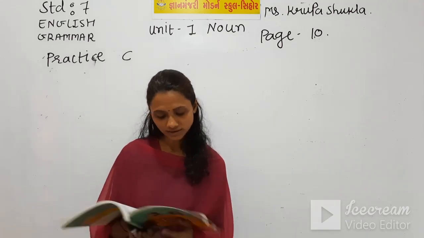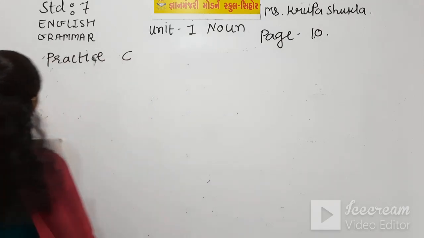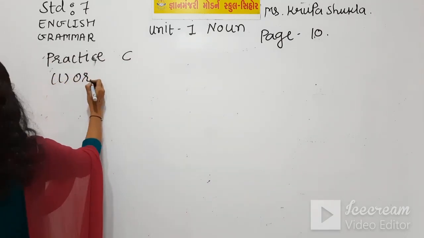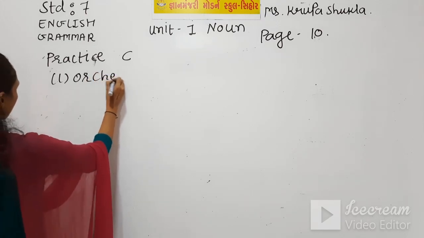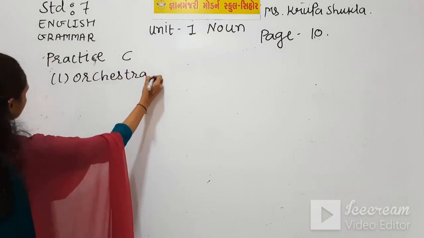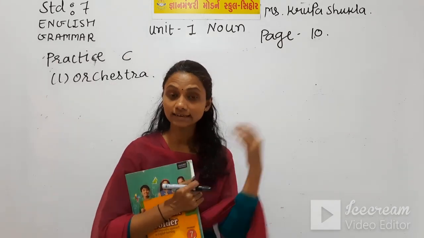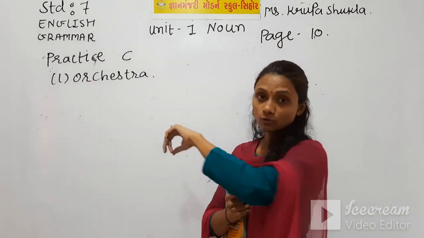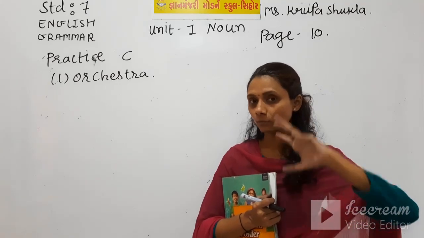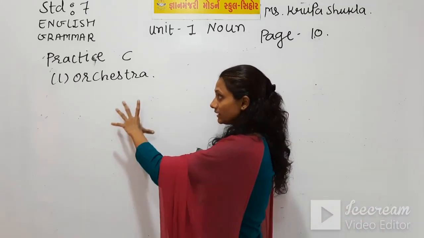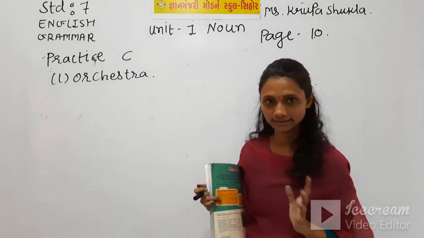So orchestra is the right word for the first blank. A group of singers with musical instruments is called an orchestra, and you will find many people in this group. That's why here orchestra is our collective noun.